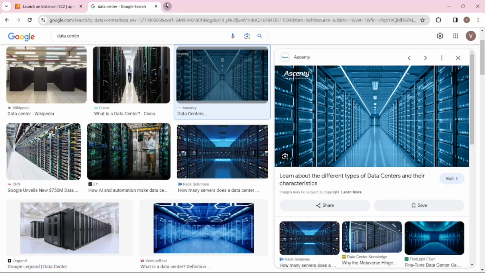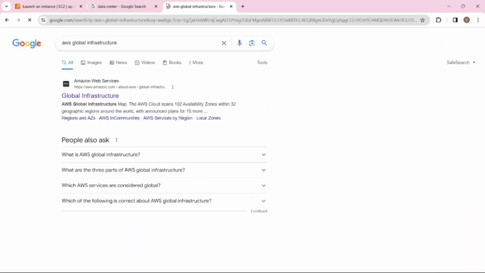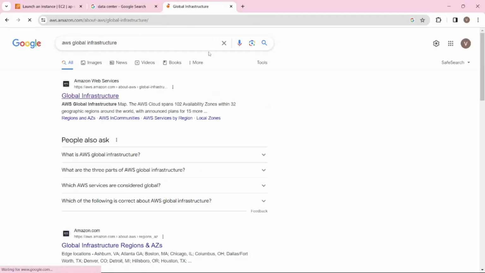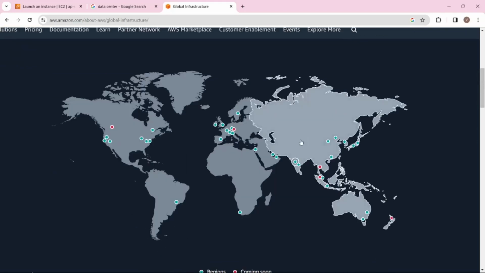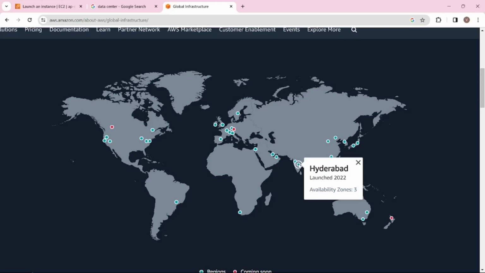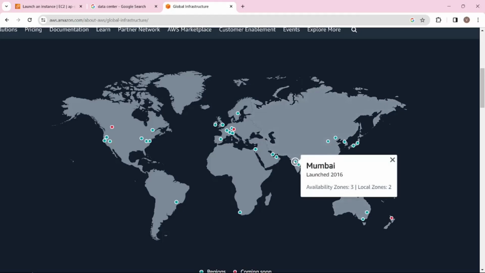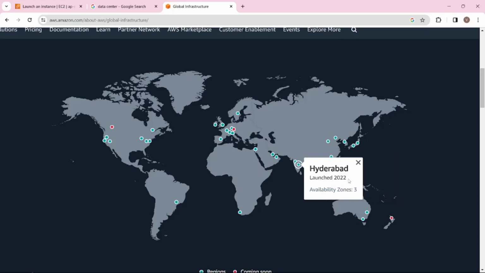If you go to AWS global infrastructure, there will be a map. Here AWS is available in 32 regions, and in 32 regions we have 102 availability zones. If you go to the map, here we have the Hyderabad location. In Hyderabad we have 3 availability zones. And in Mumbai we also have 3 availability zones. Mumbai was launched in 2016, but Hyderabad was launched in the year 2022.